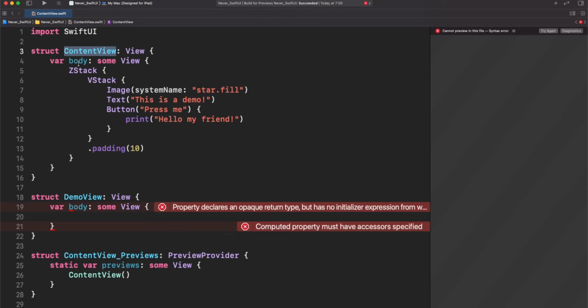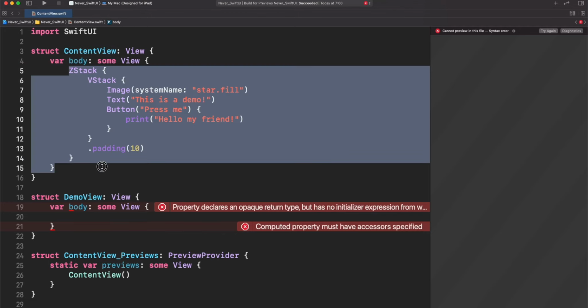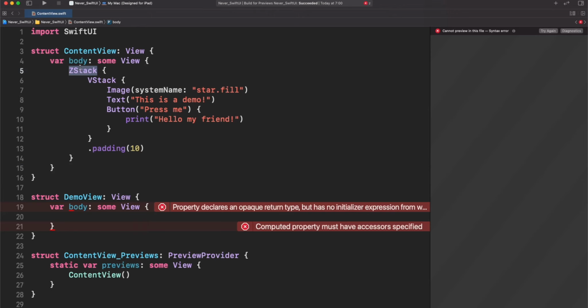This content view has its own body, which is this thing, and then VStack has its own body, and then HStack, and then image, and then text, button, etc., etc. How can Swift identify when it's the root of the final case to review before actually moving back to the beginning and rendering the view? Believe it or not, never is involved here too.